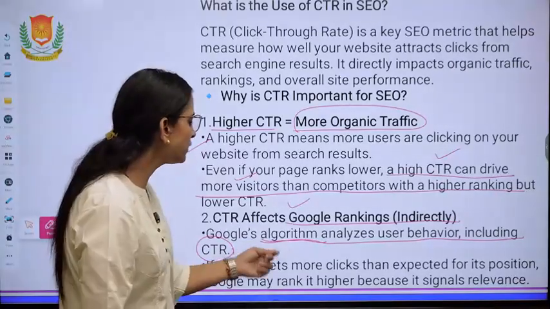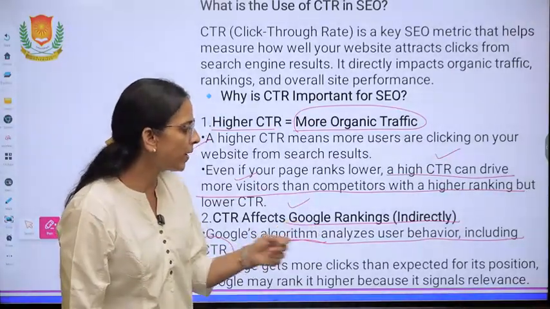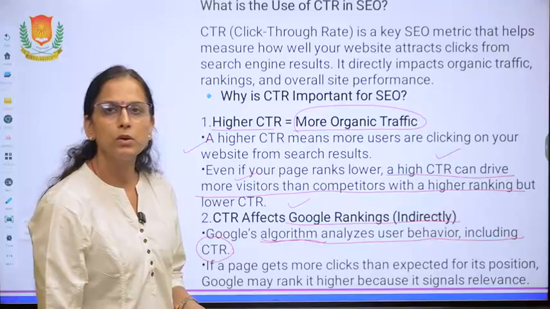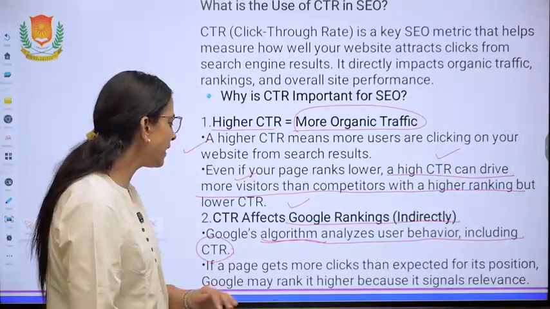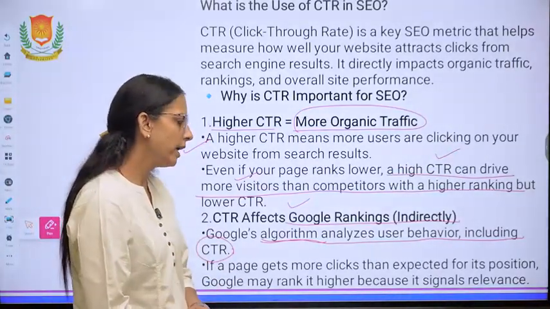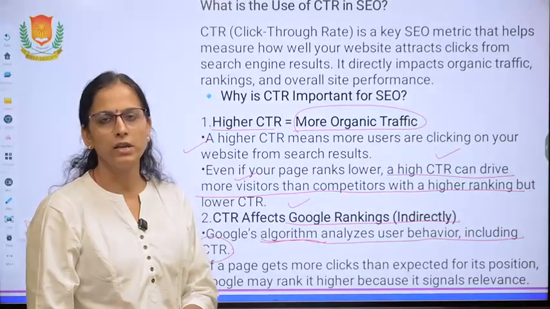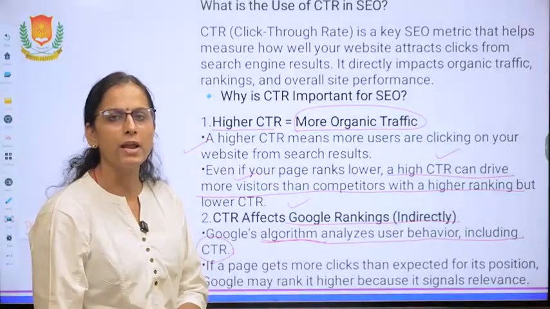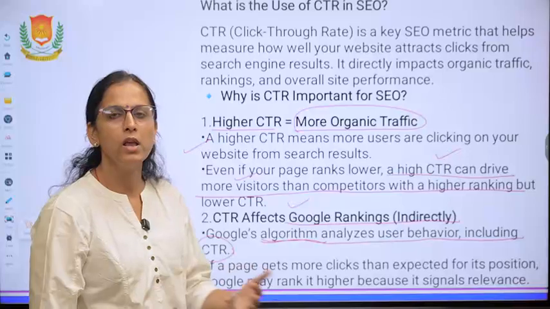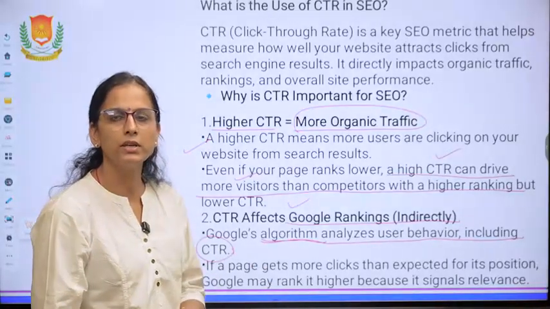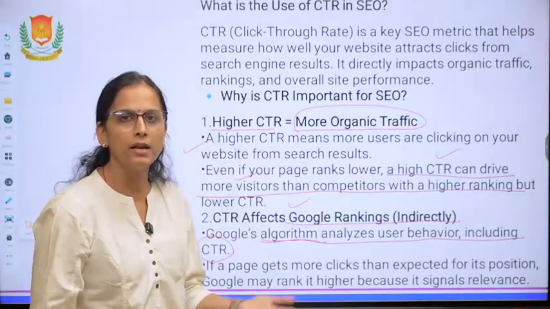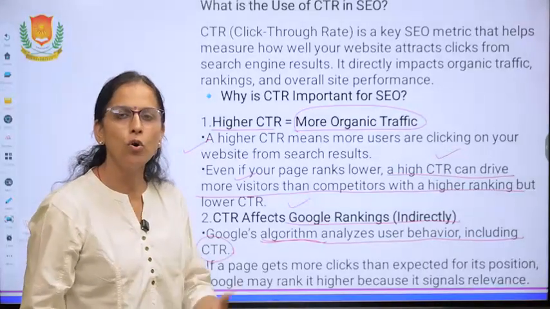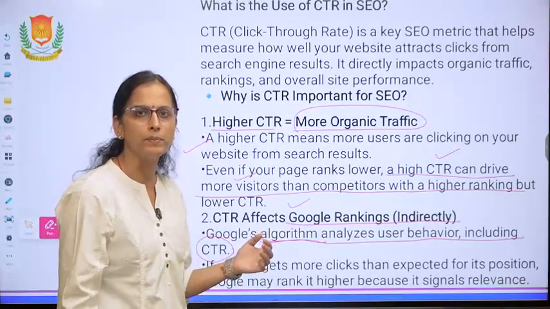If a page gets more clicks than expected for its position, Google may rank it higher because it signals relevance. The information is appropriate and it is liked by the user. Users have visited our websites again and again. More and more old users are visiting our websites.